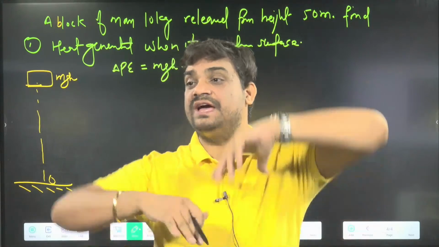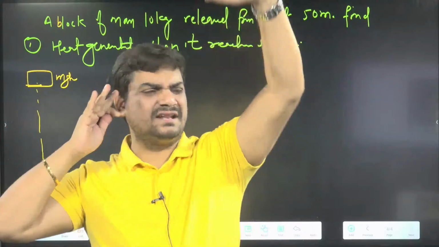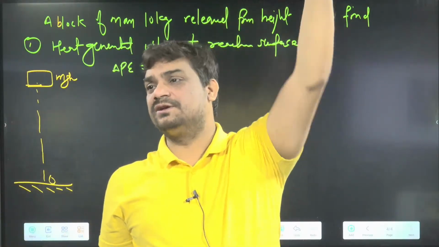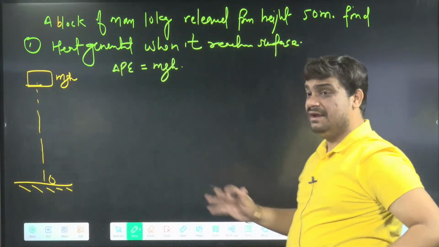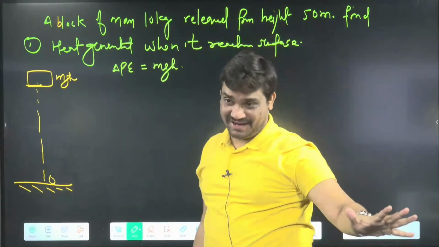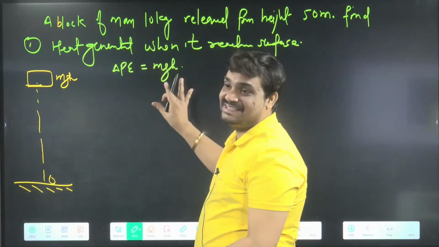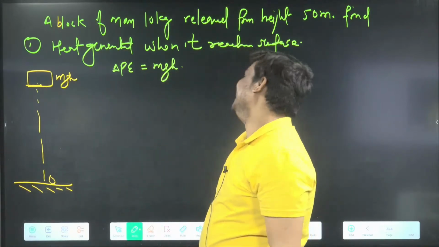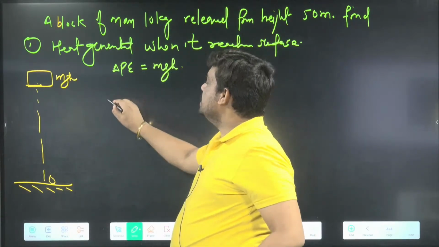And here h is not very large. h means something like 5 kilometer, 10 kilometer, 20 kilometer, 50 kilometer, not very large as compared to the radius of the earth in the gravitation. So the change of potential energy is mgh, and we can say that is the heat generated.